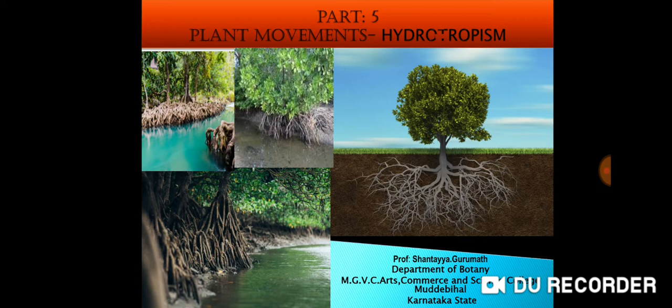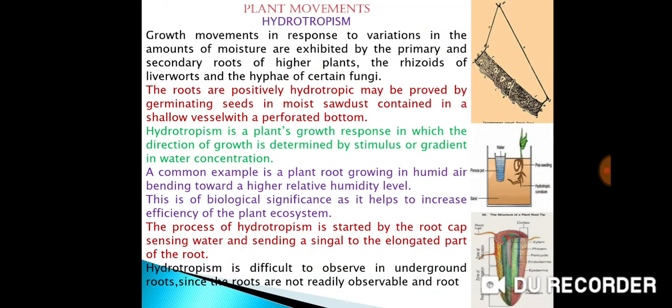Friends, in today's class we discuss plant movements, that is hydrotropism. Hydrotropism, growth movements in response to variations in the amounts of moisture, are exhibited by the primary and secondary roots of higher plants, the rhizoids of liverworts, and the hyphae of certain fungi. That roots are positively hydrotropic may be proved by germinating seeds in moist sawdust contained in a shallow vessel with a perforated bottom.